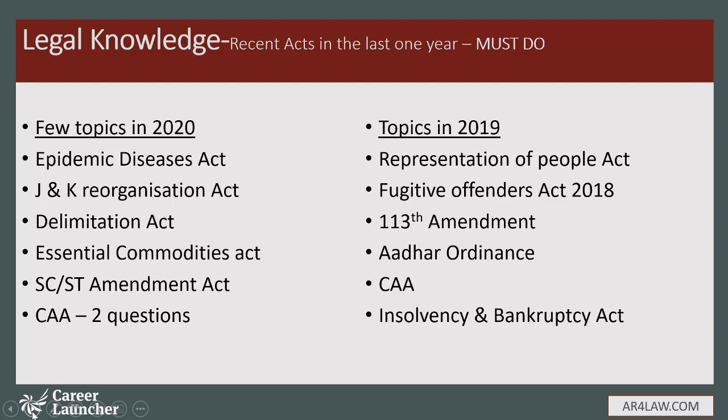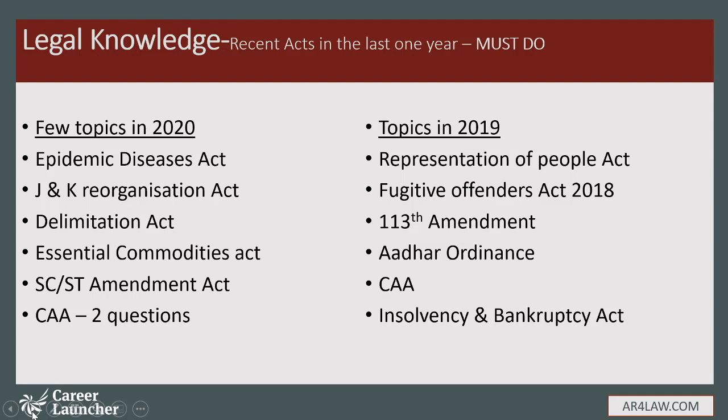In 2019 also, Representation of the People Act, Fugitive Offenders Act, 103rd Amendment, Aadhaar, CAA, Insolvency and Bankruptcy Act. These were all things which were in the news in the later half of 2018 or the first half of 2019. So for the 2021 paper, you need to make sure, ALET happened on 26 September 2020.